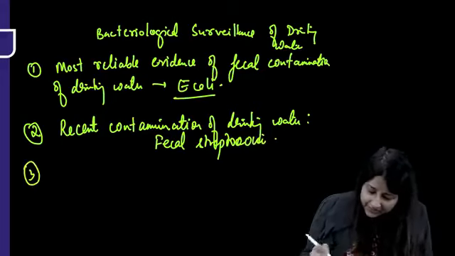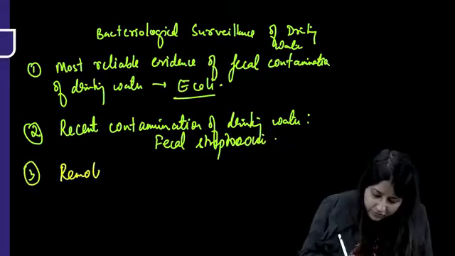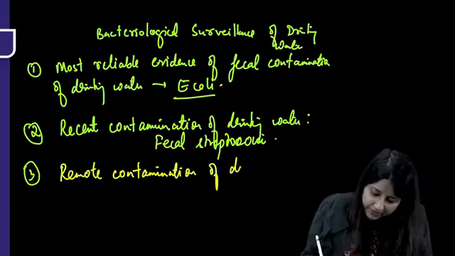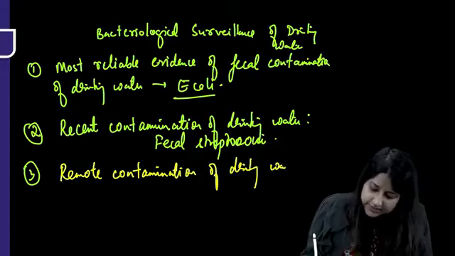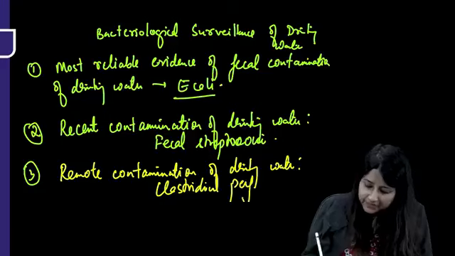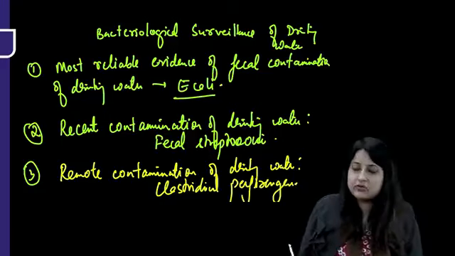And the third one, evidence of remote contamination of drinking water. Remote contamination means long standing. So evidence of remote contamination of drinking water is provided by what? Clostridium perfringens, or Welchii, you can say. So this is bacteriological surveillance.